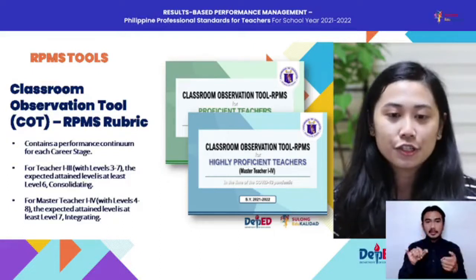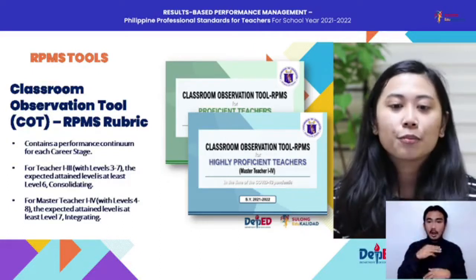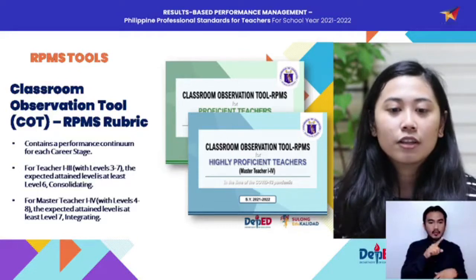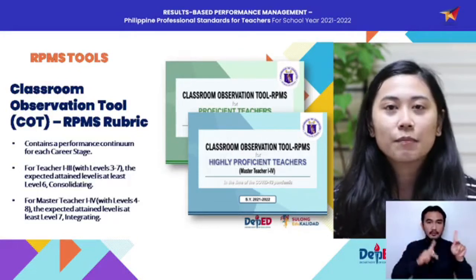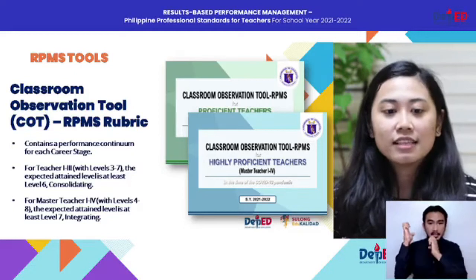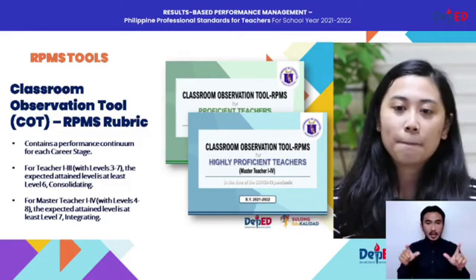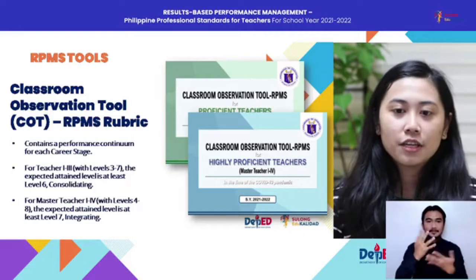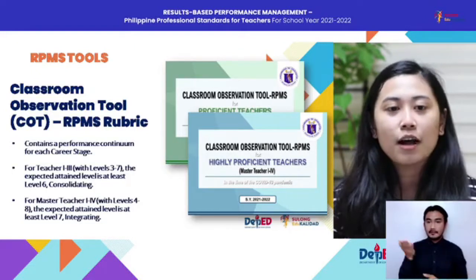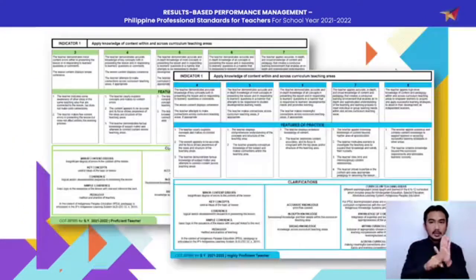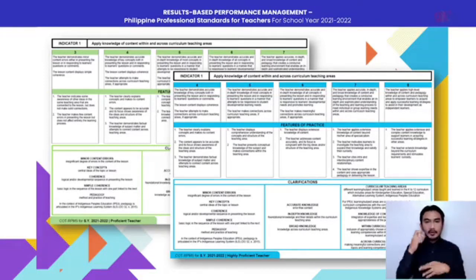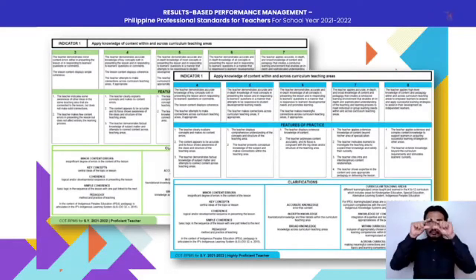For our master teachers, so MT 1 to 4, your performance continuum will cover levels 4 to 8, and your expected attained level is at least level 7 integrating. So here on your screen, you will see a sample of our COT rubric. So again, this was briefly explained to you in your respective episodes for the regular teachers and the teacher broadcasters. On top of your tool, you will see there the performance continuum levels.